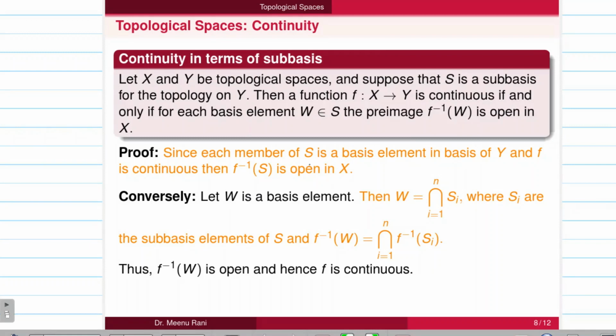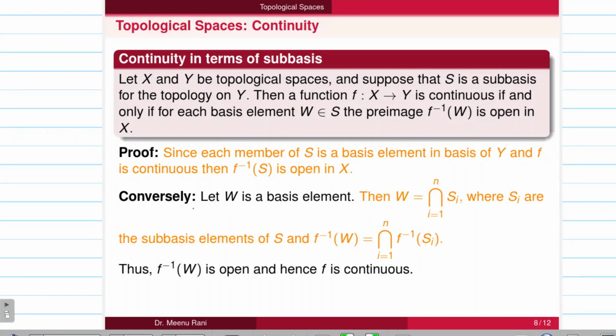Since S is a subbasis for a topology on Y, each member of the subbasis will be a basis element in the basis of Y, and f is a continuous function. So from the previous result, we know that if a function is continuous, then the pre-image of a basis element will be open in X. Then f inverse S will be open in X.